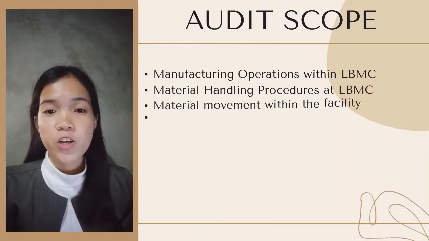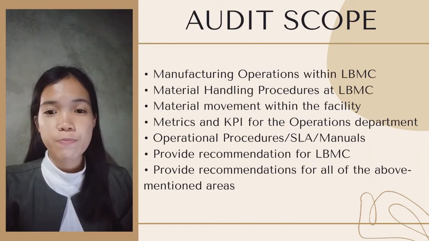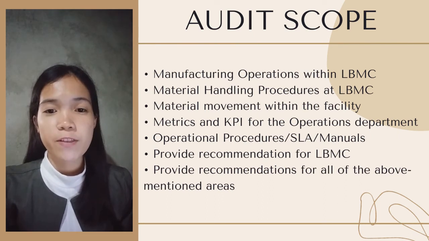The scope of the engagement is to conduct an audit assessment of the operation processes of Lenbong Manufacturing Corporation. Our scope for this engagement are as follows. First, review of manufacturing operations within Lenbong Manufacturing Corporation. Second, review material handling procedure at Lenbong Manufacturing Corporation.